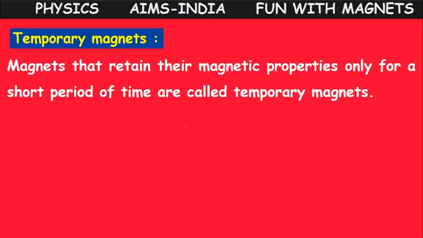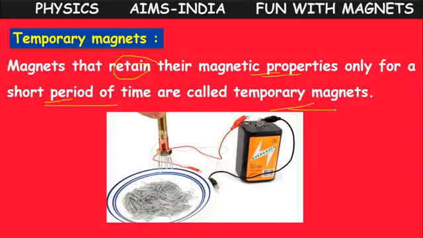So what are temporary magnets? They retain, meaning they keep within themselves, magnetic property for a short period of time. We call them temporary magnets. For example, soft iron, materials made of soft iron, or an electromagnet. Unless it is connected with a battery, it acts like a magnet. If the connection is removed, it won't act like a magnet.